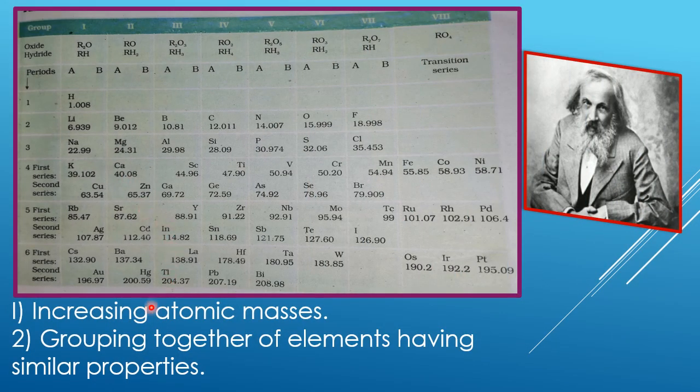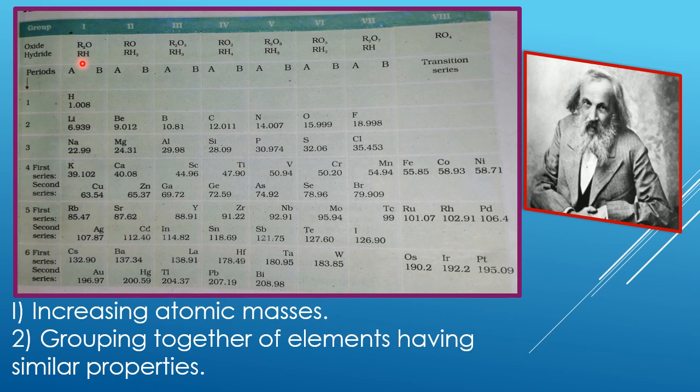Children, in order to overcome the drawbacks and limitations of Newland's law of octaves, Mendeleev emphasized two points in his classification. Number one, increasing atomic masses. Second, grouping together of elements having similar properties. And in order to study the similar chemical properties, Mendeleev selected the hydride and oxide of the compound.